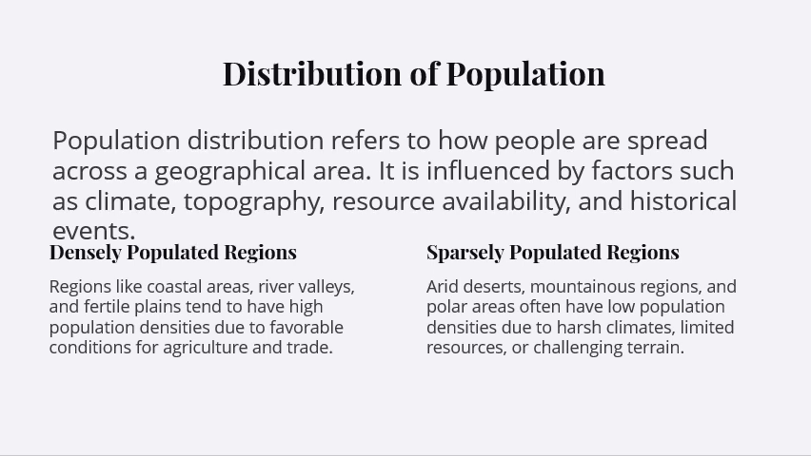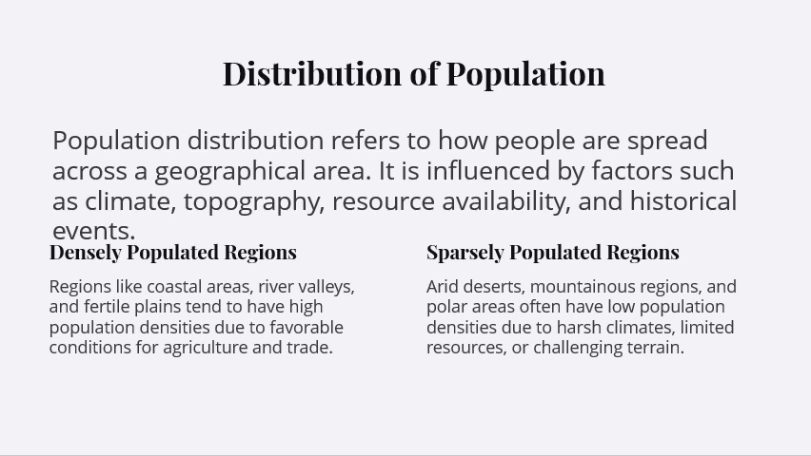Areas that are not densely populated are called sparsely populated regions. Deserts, mountain regions, and polar areas often have low population densities due to harsh climates, limited resources, or challenging terrain. In mountain areas, the population is very low because the climate is not favorable, resources are not much available, and the land is not good for agriculture.